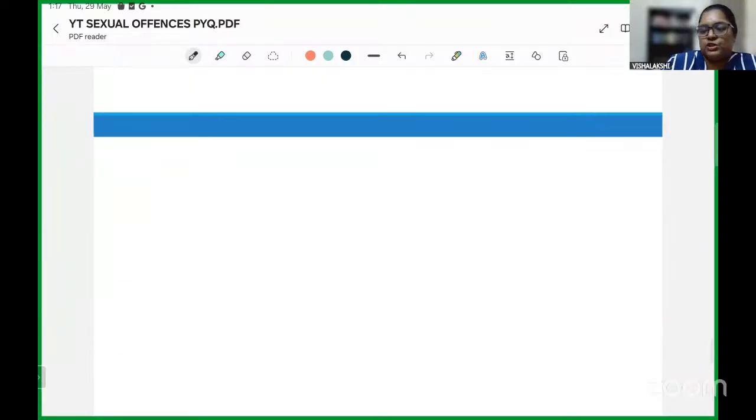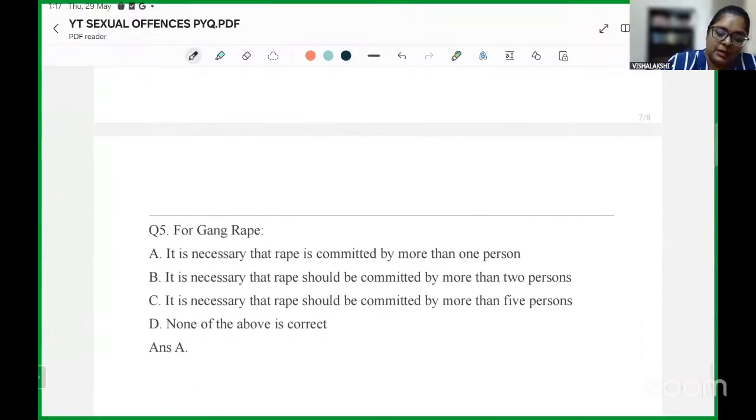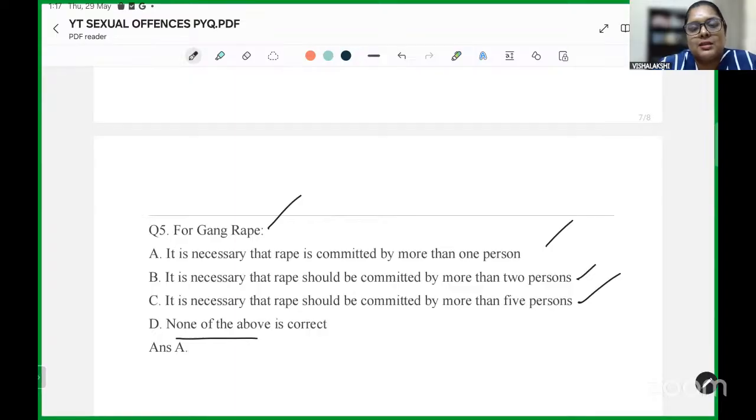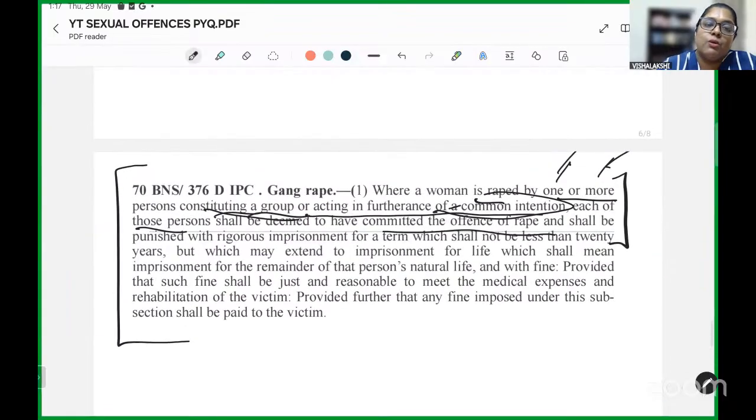And a direct question on this has also been asked. For gang rape, it is necessary that rape is committed by more than one person. It is necessary that rape is committed by more than two persons. It is necessary that rape is committed by more than five persons, or none of the above is correct. The answer is A. It requires that at least one or more individuals who are part of a group and who, in the furtherance of common intention, commit this act. In those situations, each individual shall be liable for the act of rape.